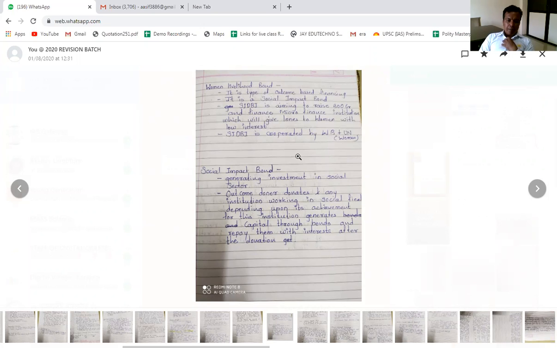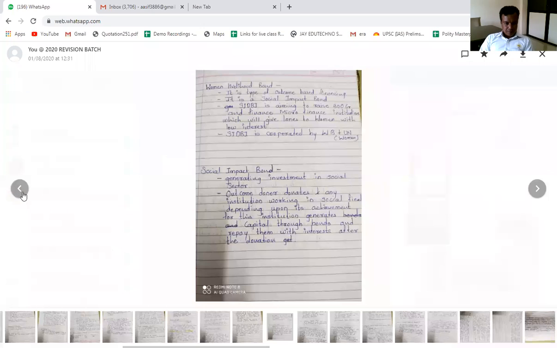SIDBI is cooperating with the World Bank and United Nations Women. So this Women Livelihood Bond has been issued by the SIDBI in collaboration with the World Bank as well as United Nations Women.